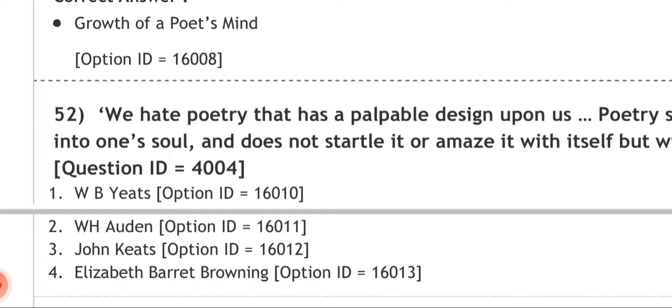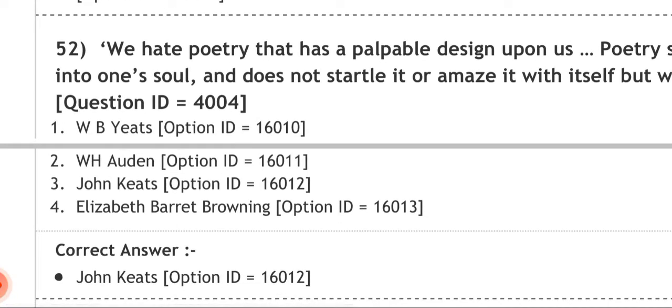So now let's try to find out. Number one is W.B. Yeats. Number two is W.H. Auden. Number three is John Keats. Number four is Elizabeth Barrett Browning. So what will be the correct one? The correct answer is John Keats. John Keats has said the above lines.